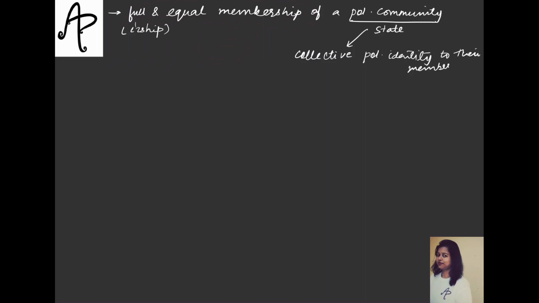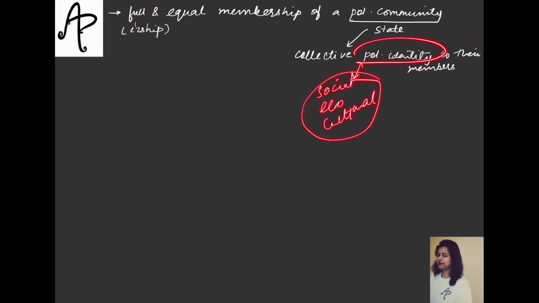But because of the collective identity that we get from the state, we recognize ourselves as citizens of a particular nation. For example, we call ourselves Indians. So we do recognize ourselves with our fellow citizens also, and therefore we have that identity. But is it that just the state is giving something to the members, which is an identity? Because if you talk about social identity, economic, cultural, all of these things will vary in a state.